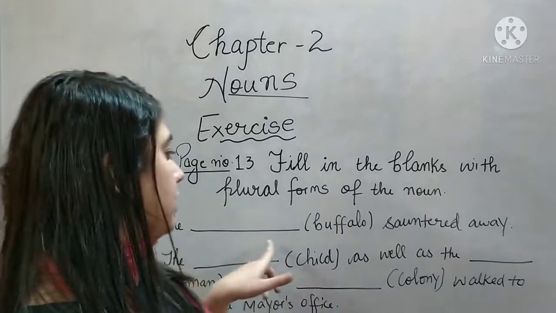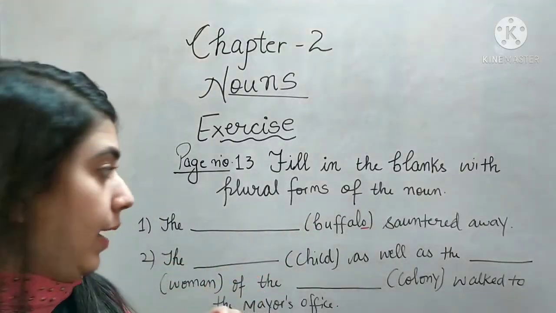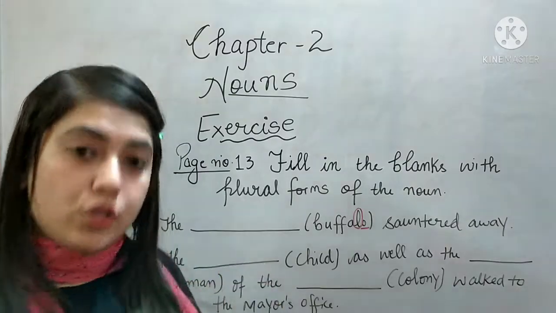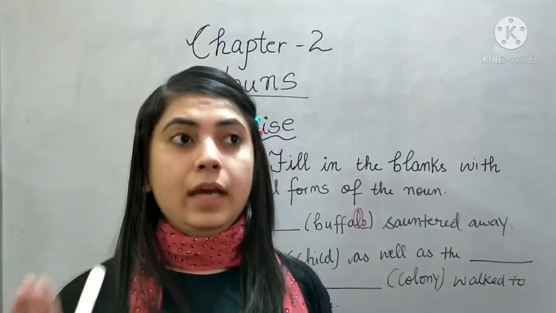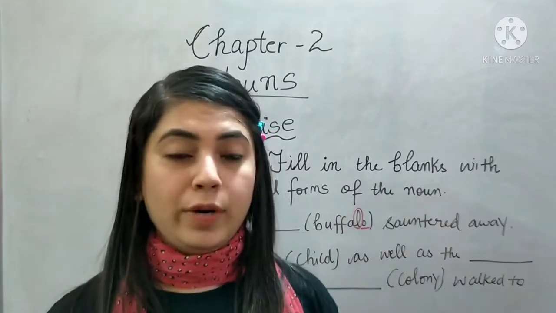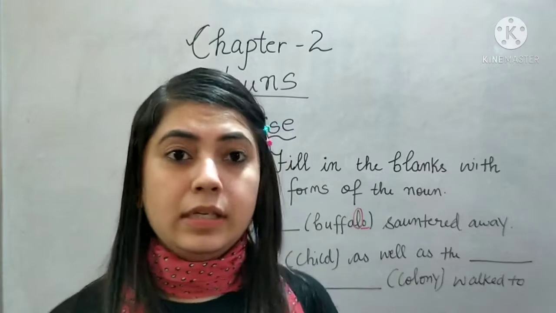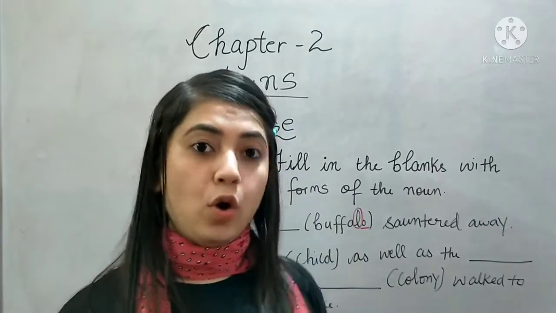So the first one is: the buffalo sauntered away. I told you that if you have O at the end and before that you have a consonant. Consonants are what remain if you remove A, E, I, O, U from the 26 alphabets; the remaining 21 are consonants: B, C, D, F, G, H, J, K, M, N. So all these are consonants.